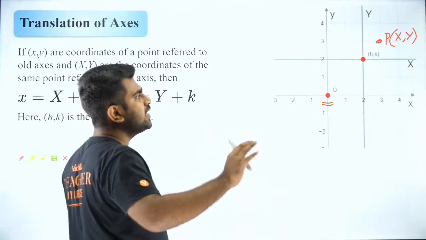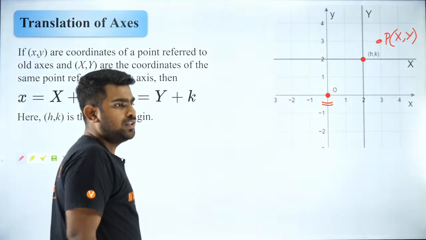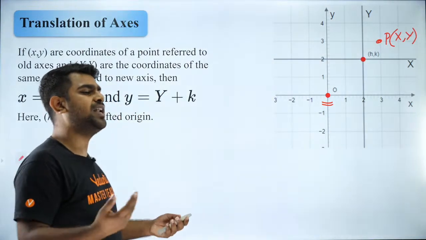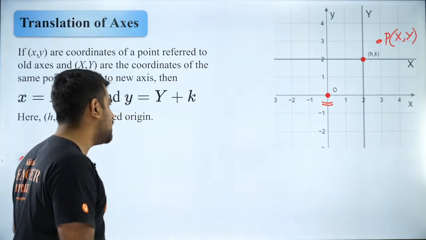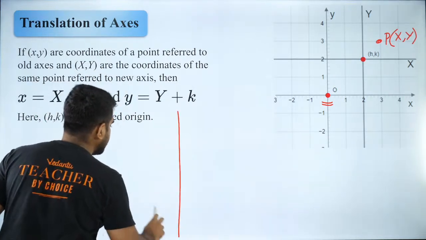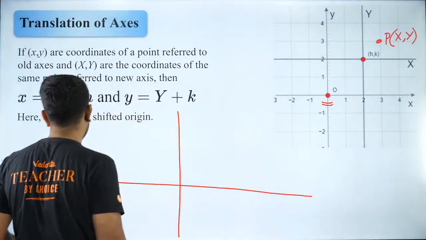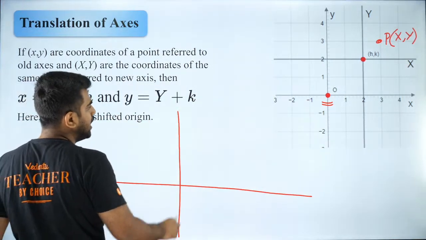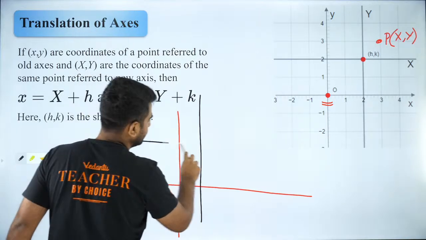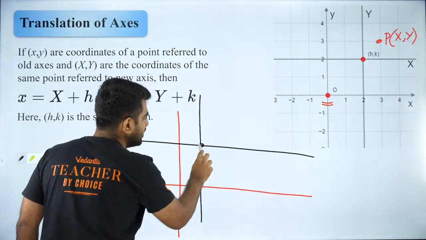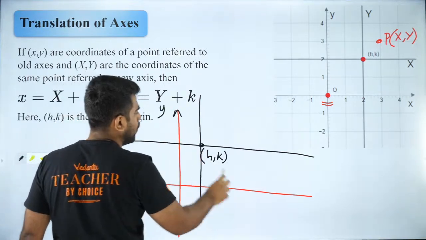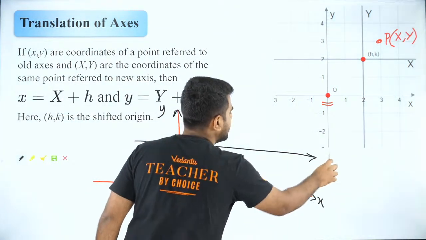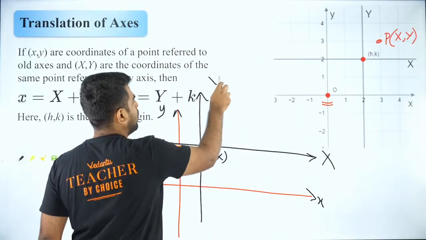Okay, please listen very, very carefully, guys. Jumana, it can be shifted in any manner. It can be shifted to any place. Okay, very good, Amit. So let us say you have the old origin like this, Jumana. Now the new origin, let's say it has gone here. Okay, so let's say this is h, k. So this is my old coordinates, x, y. And the new coordinates, I'll say capital X and capital Y.